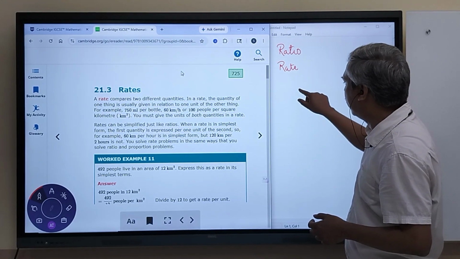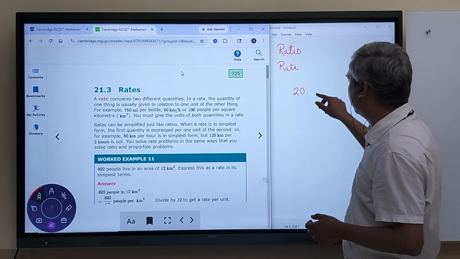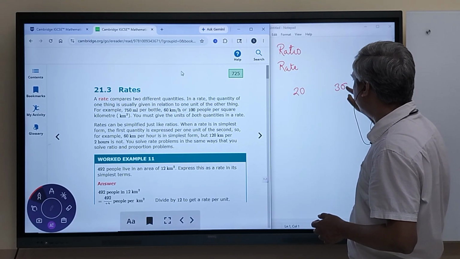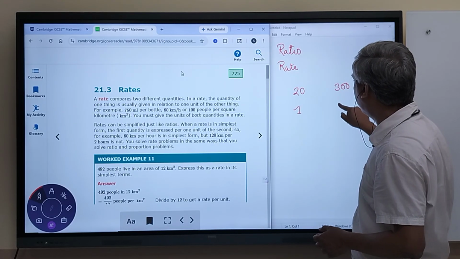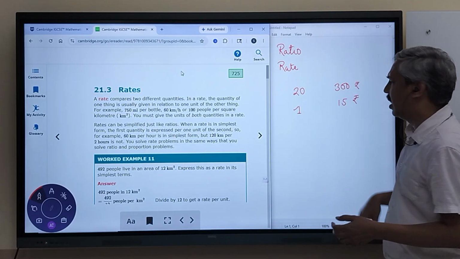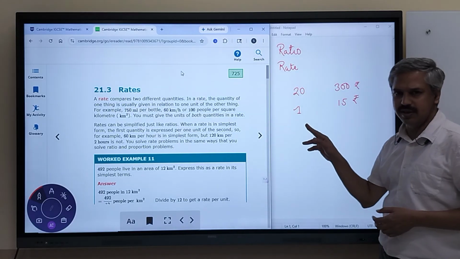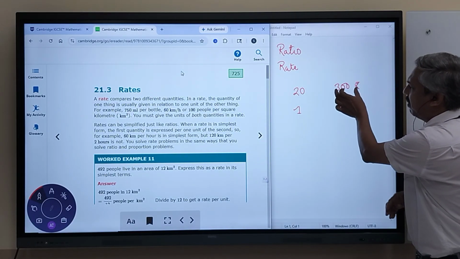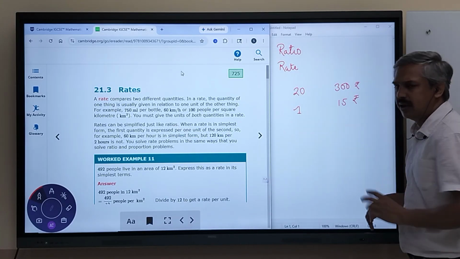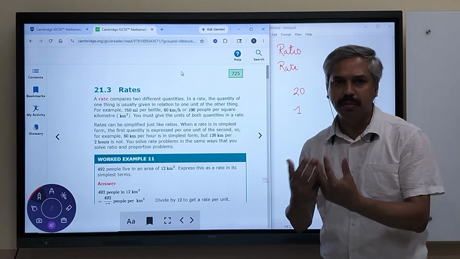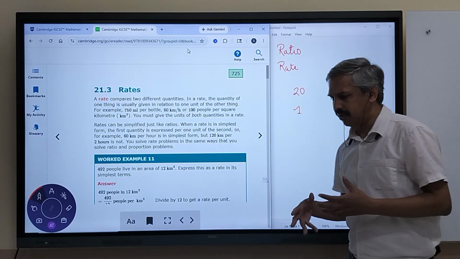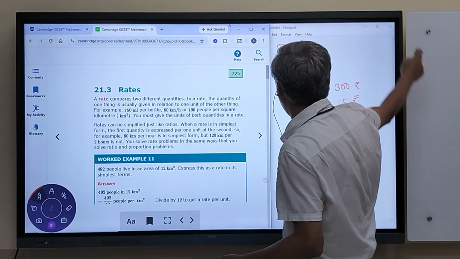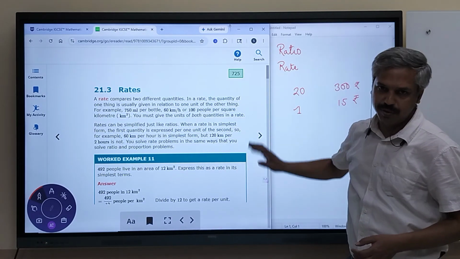Supposedly you buy 20 pencils for 300 rupees, and then you say one pencil is for 15 rupees, and then you say the rate of a pencil is this. So rate is the amount of money you pay for one. The rate of petrol is the amount of money you pay for 1 liter of petrol. The amount of money you pay to get one smartphone, that's the rate of a smartphone.